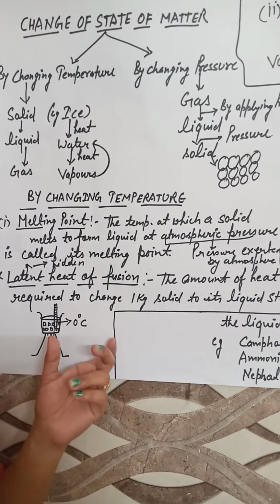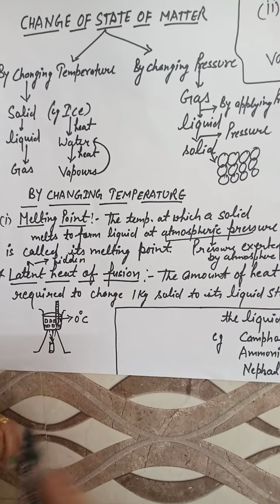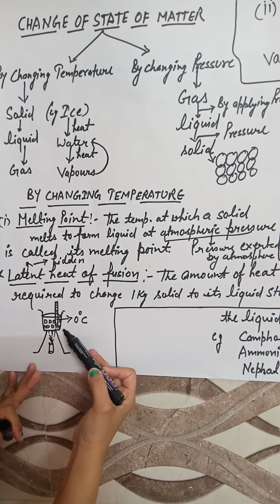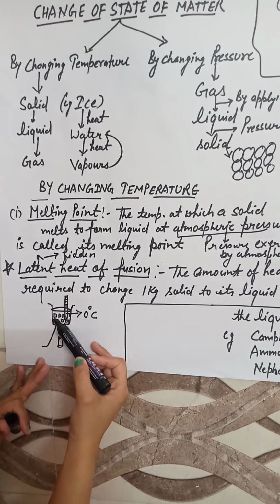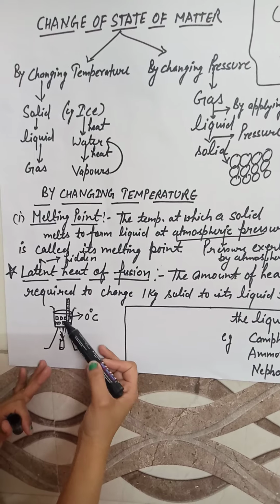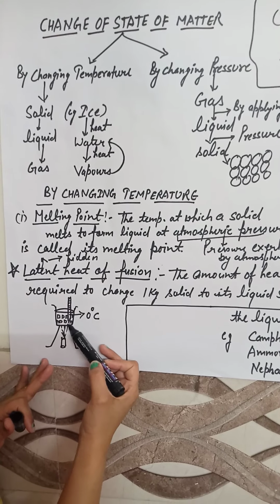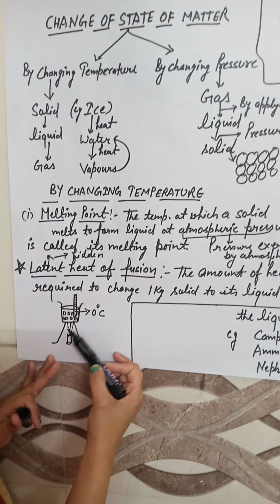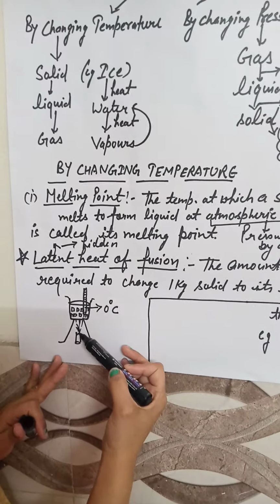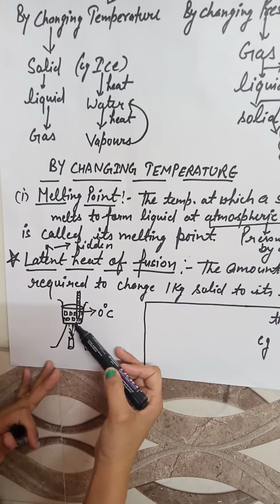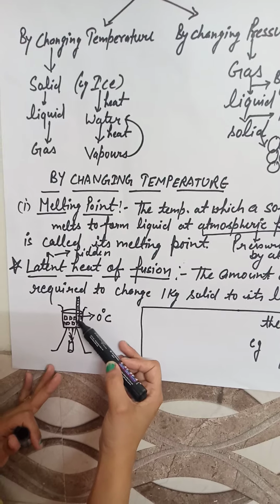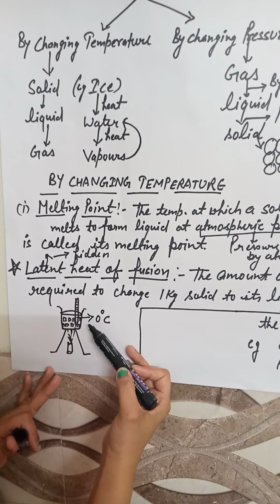Now let us understand it with an example. Suppose we have a beaker here. In this beaker we are placing cubes of ice. The burner is here. When we switch on the burner, heat is provided to the ice cubes. When heat is provided to the ice cubes, they start to melt.